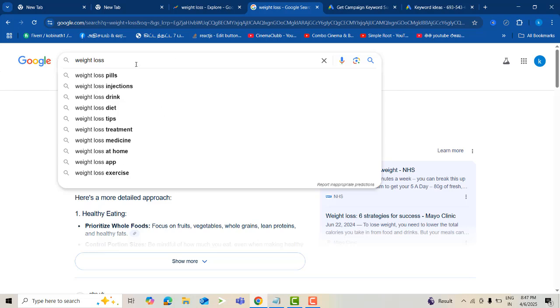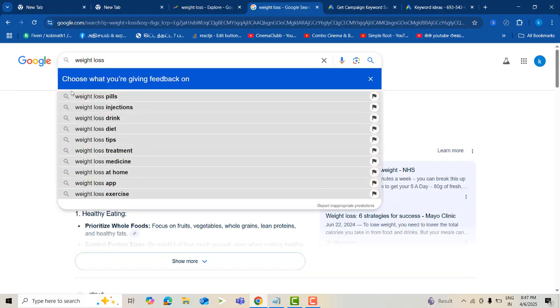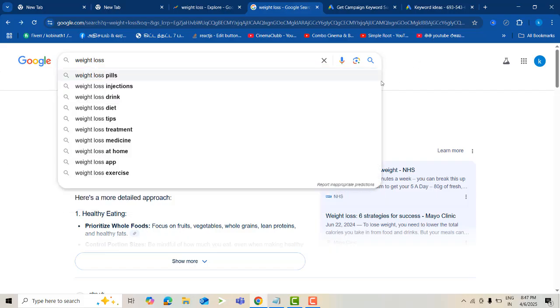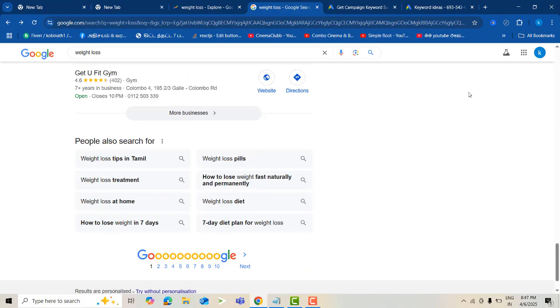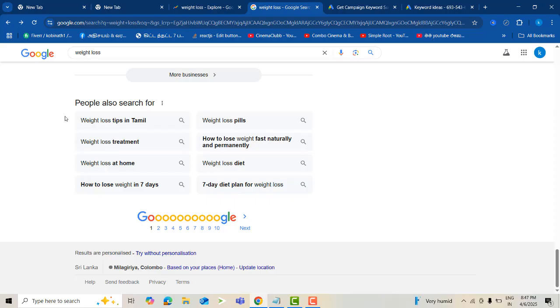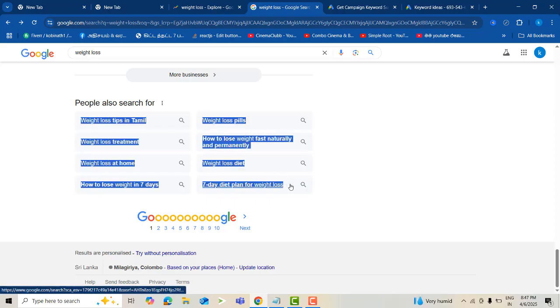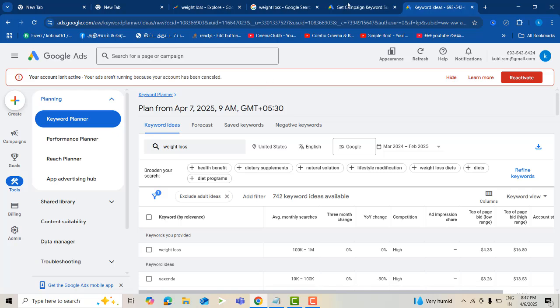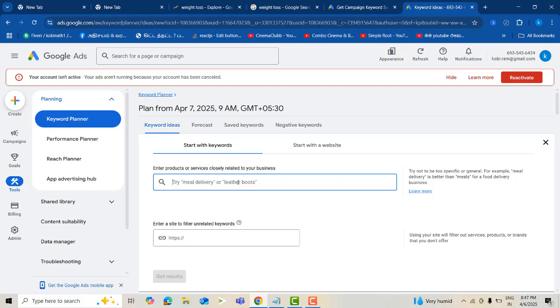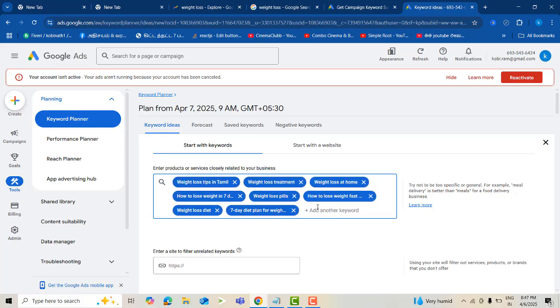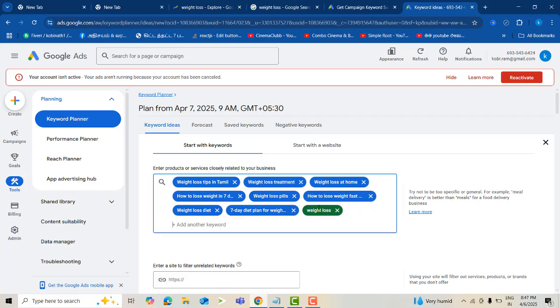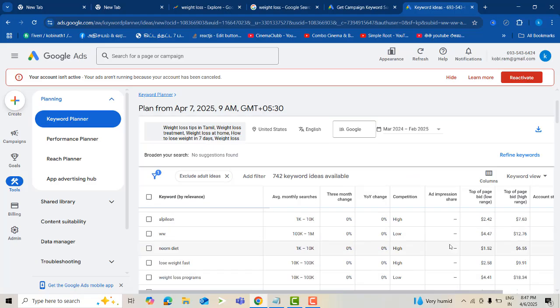If you type weight loss here, you can see every keyword and how people are searching, and you can gain everything. Otherwise you can get it here: weight loss tips, everything. Just copy this and put it into the keyword planner too. Weight loss is our first one, and now you can get the plan.